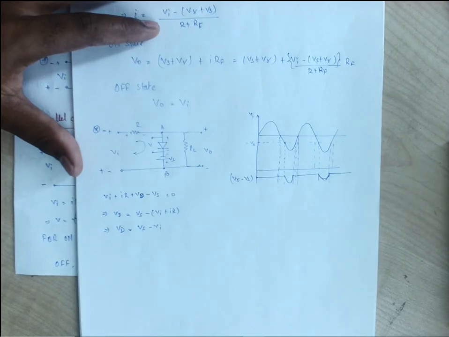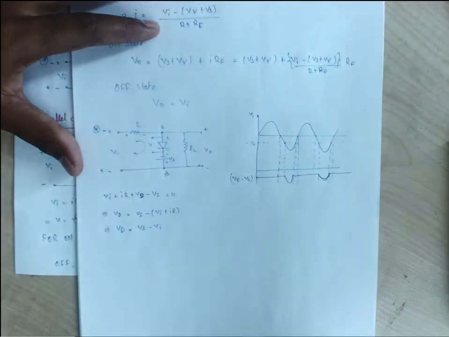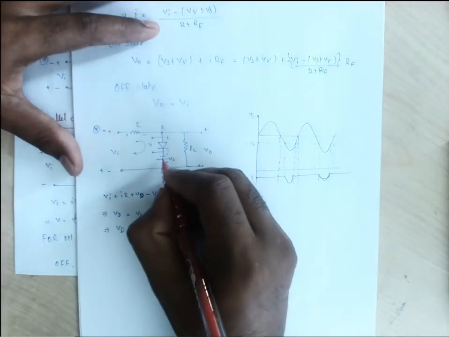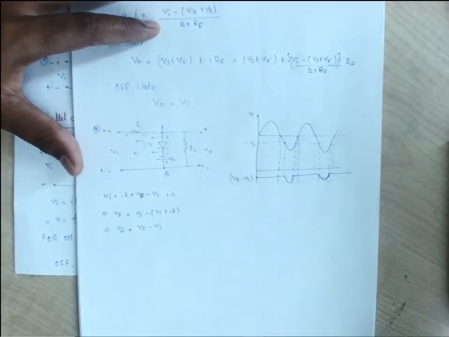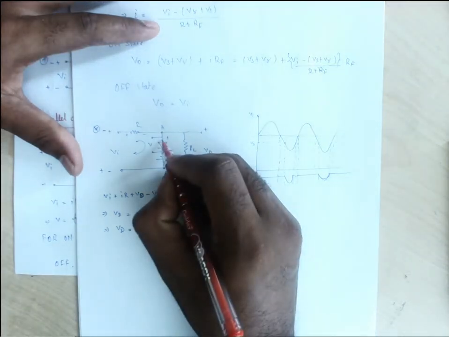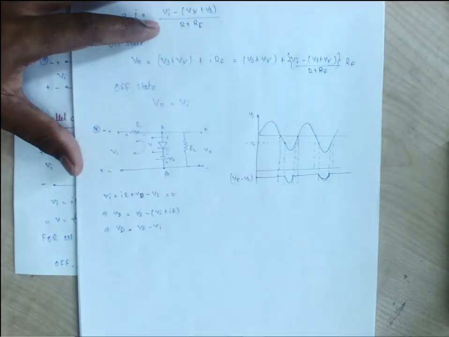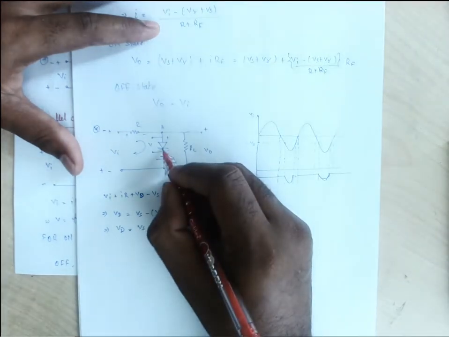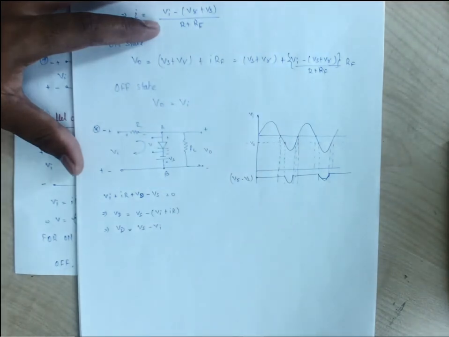Now the moment at which this Vi is greater than Vs, you just think something like that: this negative is connected here, positive is connected, that means our diode is in the forward bias. Now there may be a certain situation when this part will have more negative compared to this Vs, then also it will be in the reverse bias. For the reverse bias, what we know is that the negative of the diode will be connected with the positive and the positive will be connected with the negative. That will be the reverse bias.